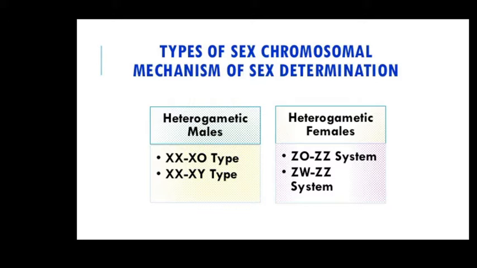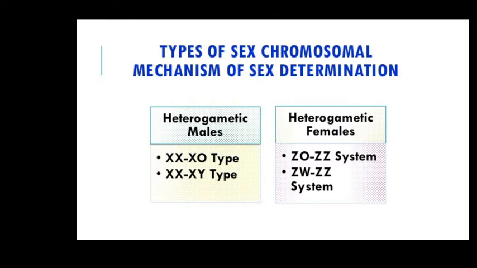In humans, other mammals, most insects like Drosophila fruit flies, and many plants, females have 2 X chromosomes, whereas males have only one X chromosome and a morphologically distinct Y chromosome, XY. The Y chromosome, though different in size and shape, pairs with X during meiosis. Thus females are XX and males are XY. Since males produce two types of gametes, X or O in the XO type and X or Y in the XY type, they are said to be heterogametic. Females are homogametic, producing only one type of gamete with an X chromosome.